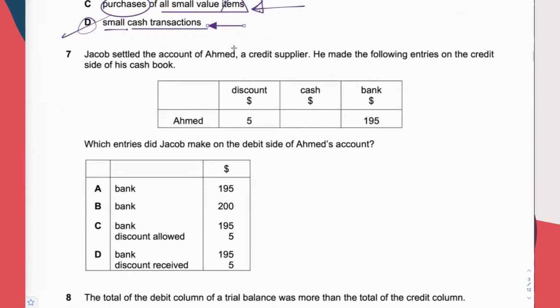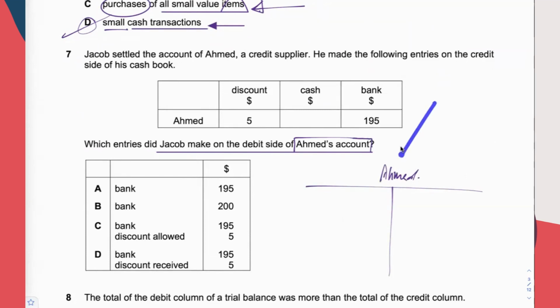Question 7. What entries did Jacob make on the debit side of Ahmed's account? When you see a couple of names in any multiple choice question, always be aware of who you are in the question. They talk about Ahmed's account. Account means the T account. That means you must not be Ahmed in this question. Whenever you are doing any personal account, you are never this person. This is either our customer or our supplier, but never ourselves. We are Jacob in this question.